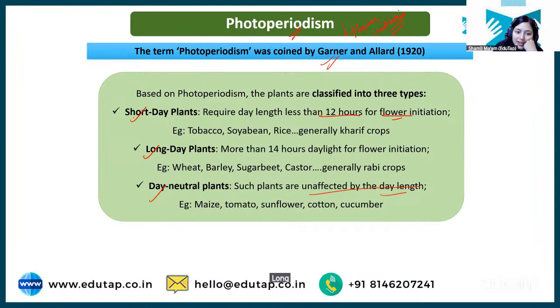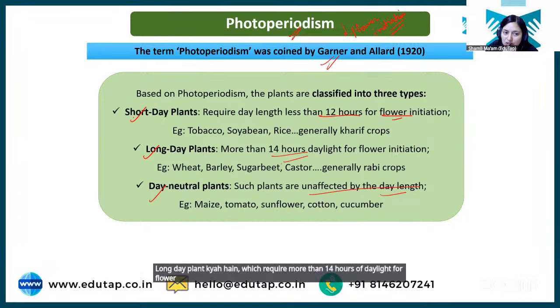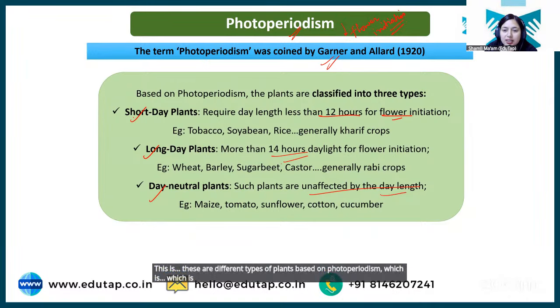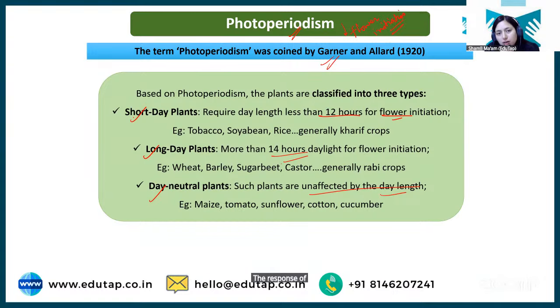Long day plant kya hai? Which require more than 14 hours of daylight for flower initiation. Clear? So these are different types of plants based on photoperiodism, which is the response of plant toward the day length, toward the duration of sunlight. I hope it's clear. If there is any confusion, let me know.